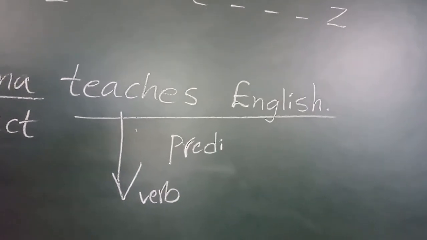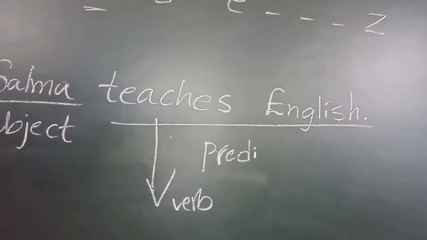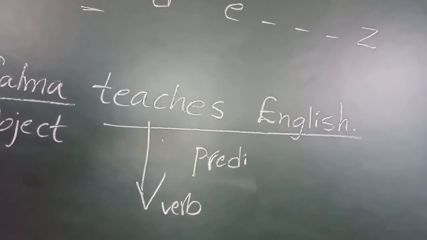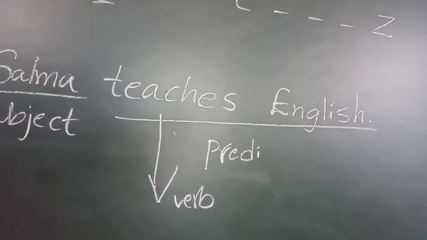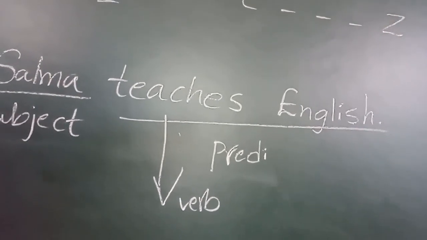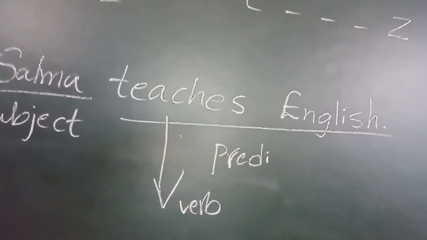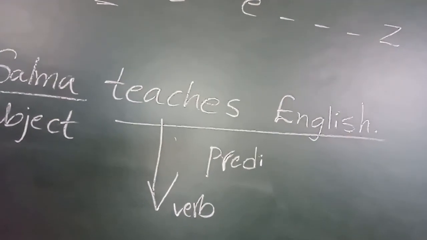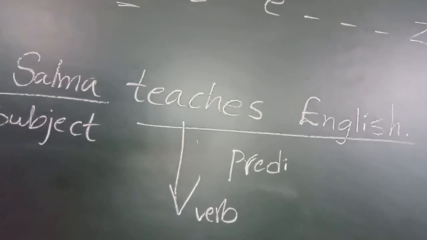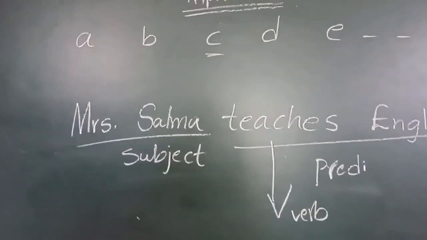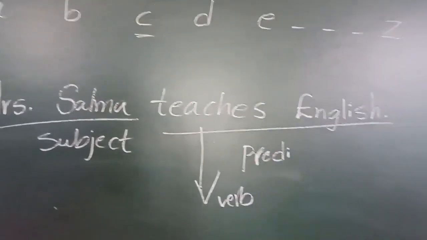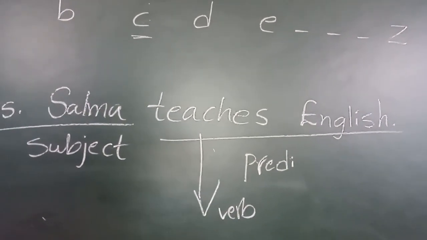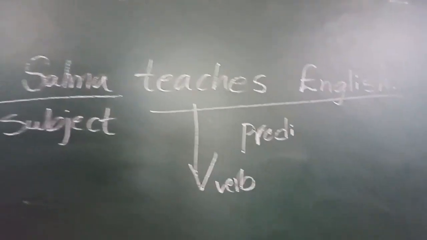What is the action of the subject here? Teaches. What is she teaching? English. So that is the predicate. Predicate means it tells about the subject, what the person or the thing is doing in the sentence. So Mrs. Salma is the subject and teaches English is the predicate. These two are the main components of a sentence.